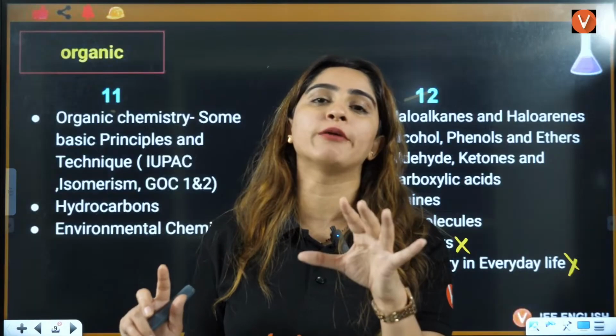Isobars means we are talking about when mass number is same, but protons are different, right? So physical property, that means atom has changed only, that means physical properties also will be different. Then which have the same number of neutrons? Neutron means A minus Z should be same. So if we talk about here, Z is 8, Z is 8, 9, it is 10, it is 10. A minus Z here is 10, A minus Z here is 8, A minus Z here is 8, A minus Z here is 10, A minus Z here is 8. So that's saying which has same number of neutrons.